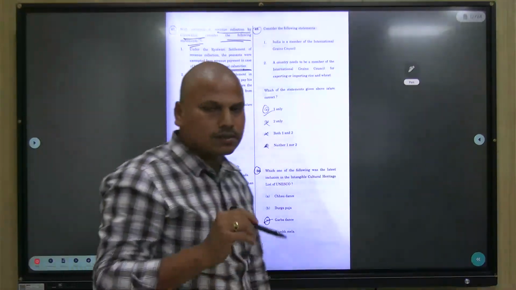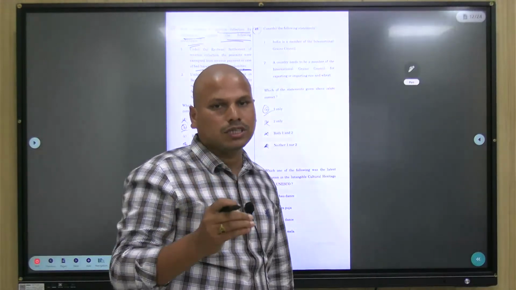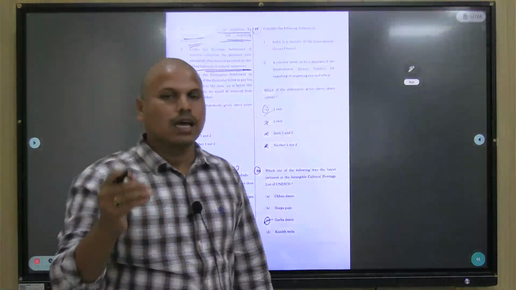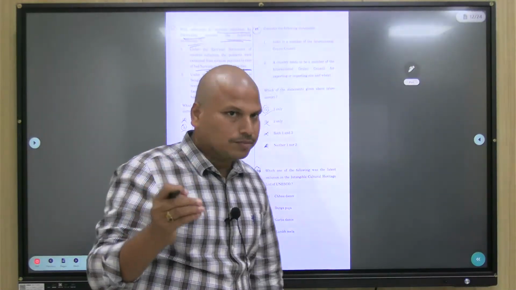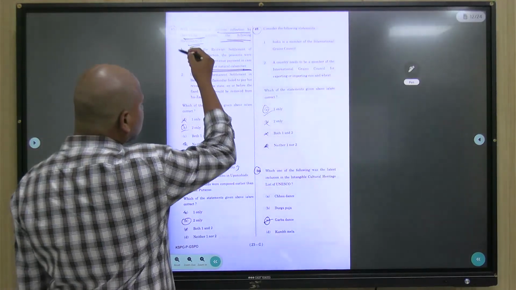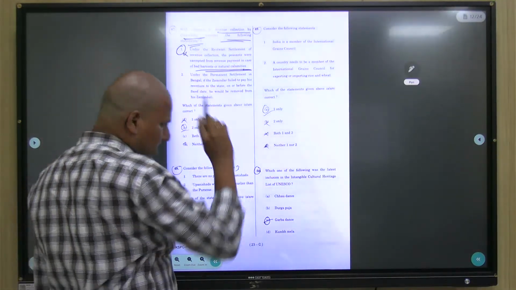The Ryotwari system came into picture after Cornwallis, in South India under Thomas Munro in the Madras presidency, and in the Bombay presidency under Elphinstone. So with regard to Cornwallis, this is obviously wrong.